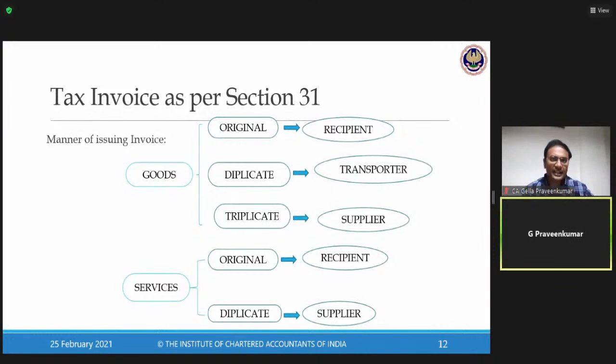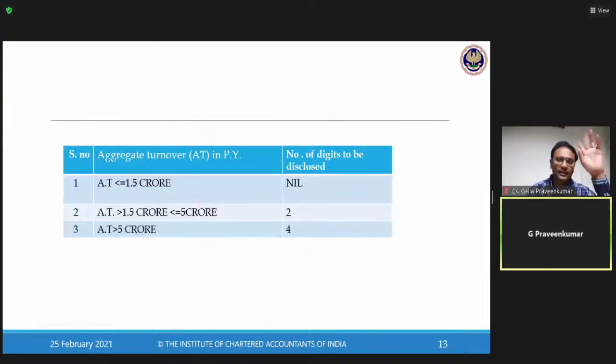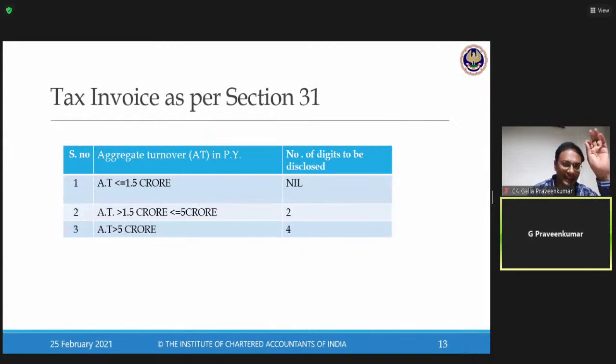So the law says that in relation to goods, please prepare original for recipient, duplicate for transporter, triplicate for supplier. In case of services, original for recipient, duplicate for supplier. Now, HSN.